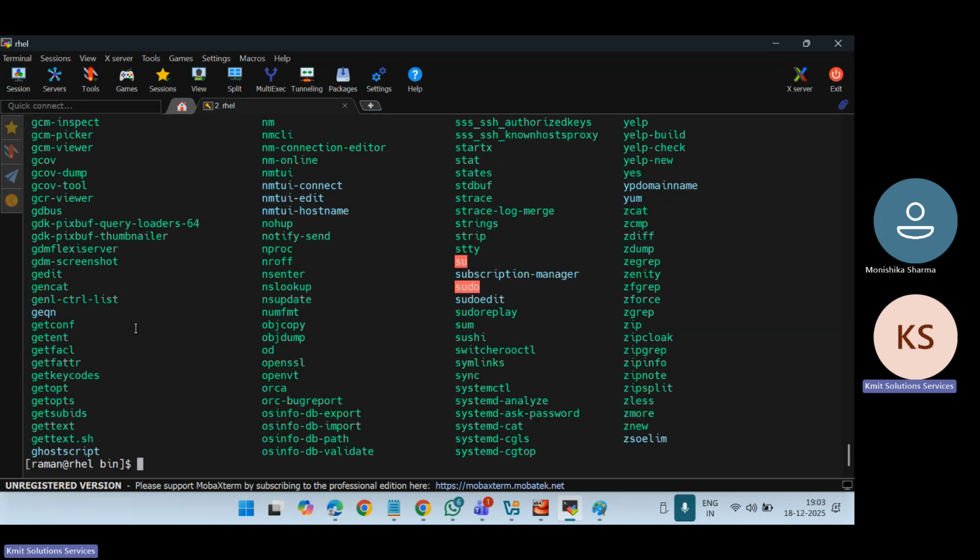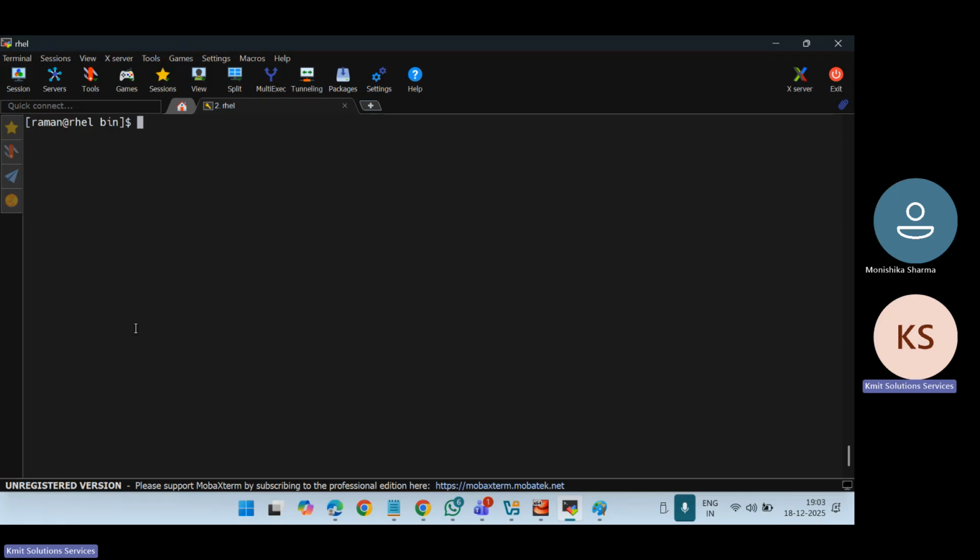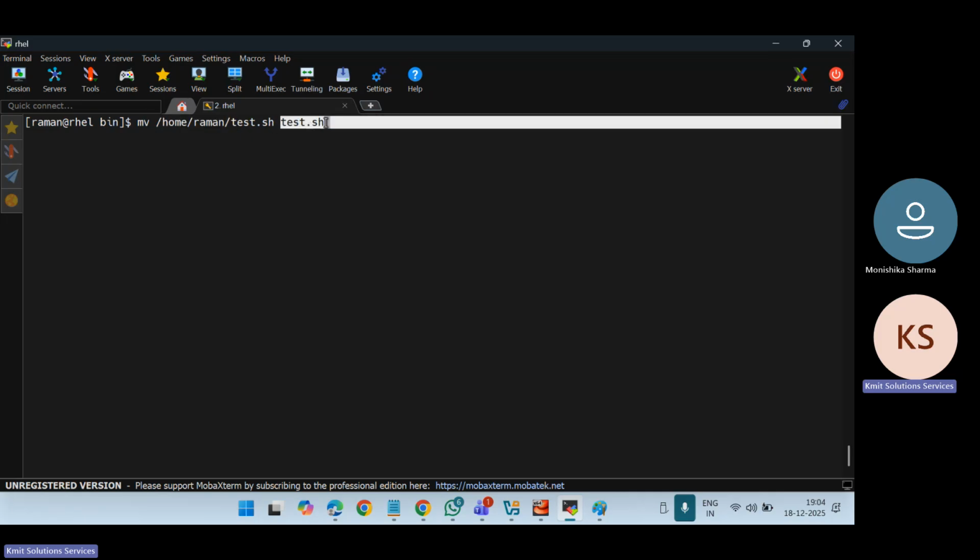Now, if I see ls, there are so many executable files. So what I want to do is move or copy, right? So I'm moving from under root, home, Raman, where there is a test.sh file. I want to move it from this directory to the current directory. So here no need to mention the destination, this is a relative path. Okay. This is a relative path because I'm in the bin directory. So I'm saying that this particular file is to be moved from this directory. This is my source directory and this is my destination. Destination means under root bin directory, right?